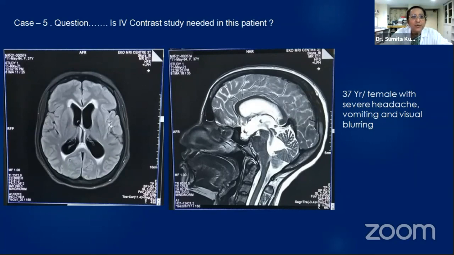Now, this is another patient who came, 37-year-old female, severe headache, vomiting, and visual blurring. The MRI is showing supratentorial as well as infratentorial dilatation of the ventricles. So what is causing this hydrocephalus? Unless we give contrast, the answer will not be there for us to see.